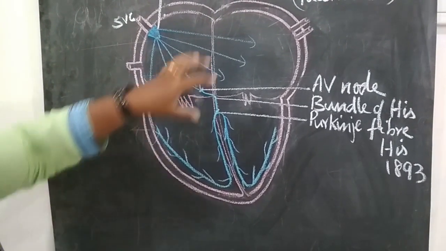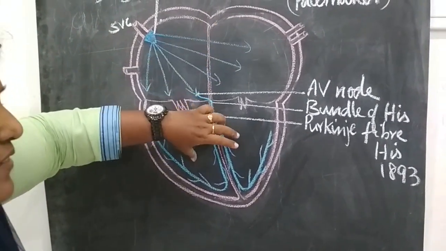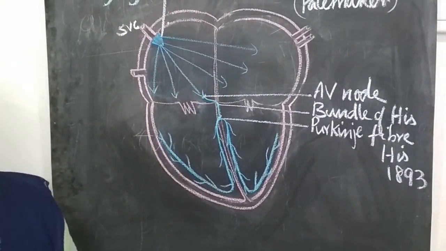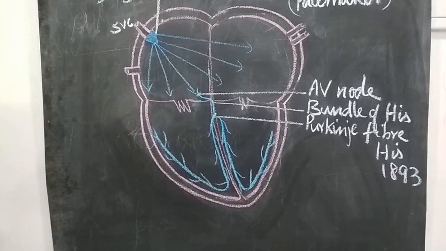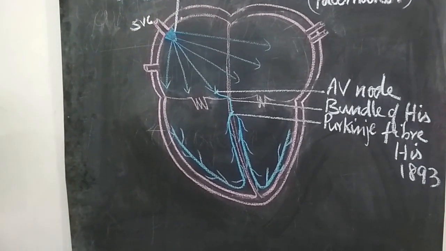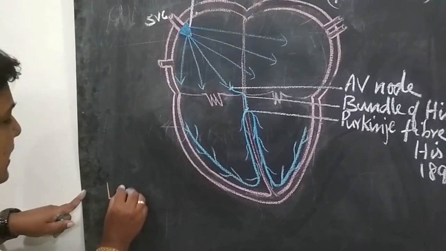Here you see the auricles start to contract, then the ventricles start to contract. So in short, when the auricles and ventricles contract, we can hear two heart sounds: the lap sound and the dup sound.